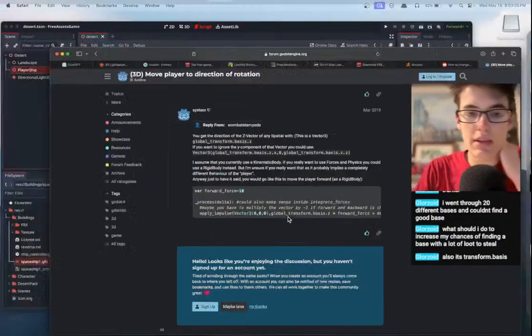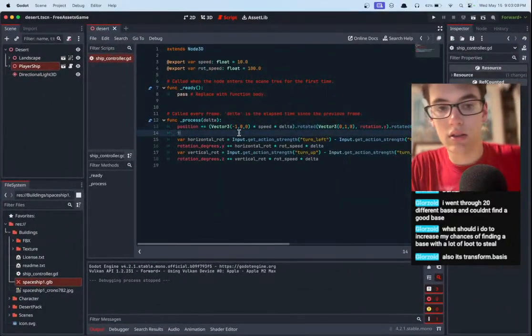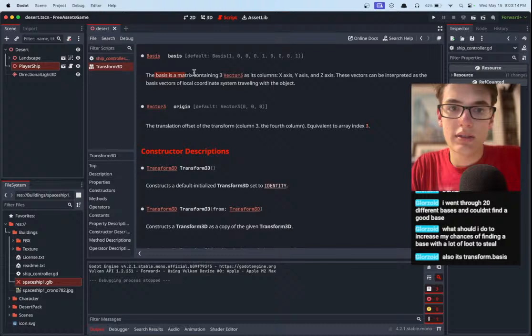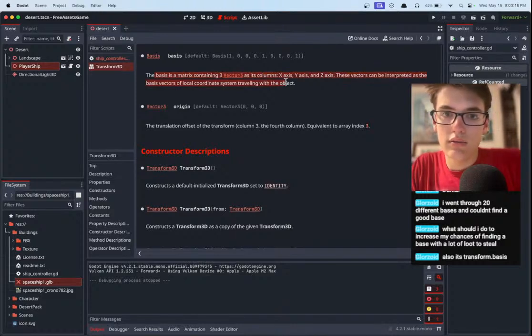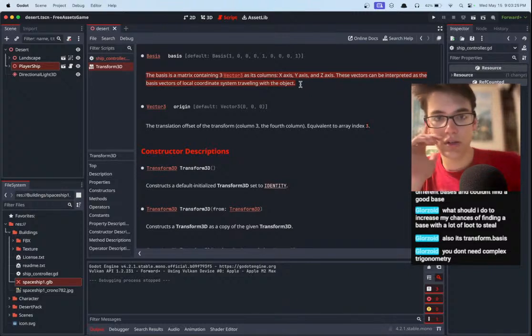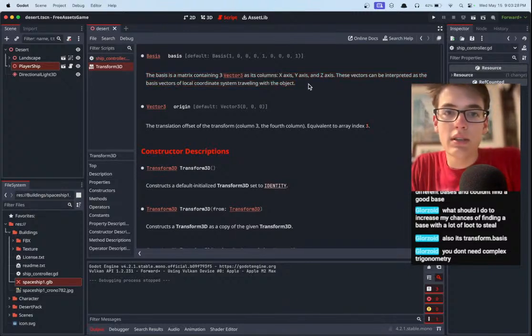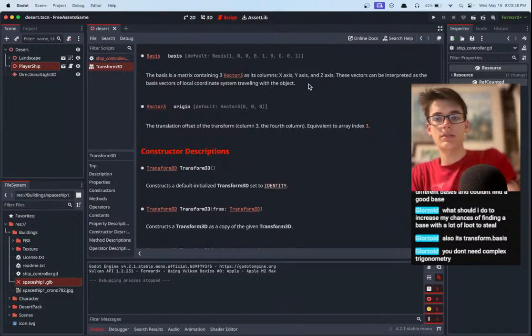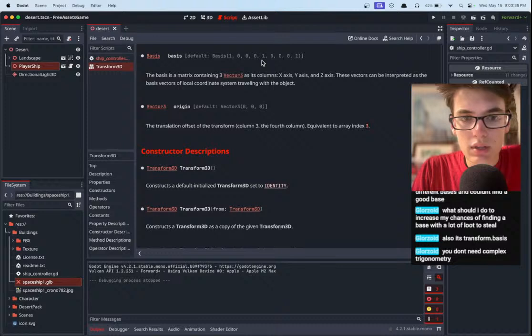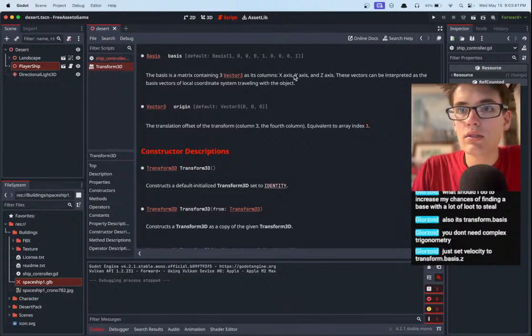It's transform.basis. Okay, wait. Transform.basis. Basis is a matrix containing the vector 3 as its columns. These vectors can be interpreted. You don't need complex trigonometry. Well, this looks pretty complex. Hang on, wait. So it's a matrix containing 3 vector 3s as its columns. These vectors can be interpreted as basis vectors of a local coordinate system traveling. Oh, okay, nice. Wait, so then how do we use this? Let's see. Just set velocity to transform.basis.z.